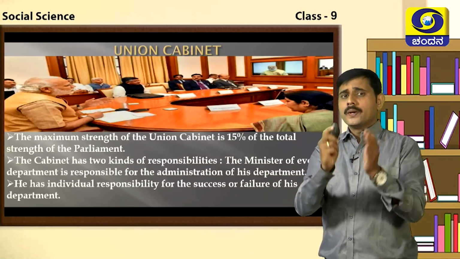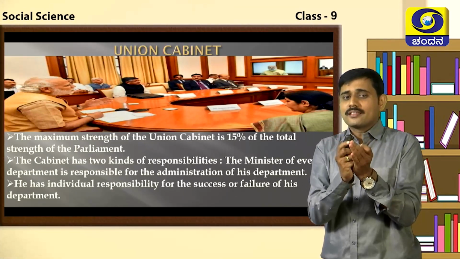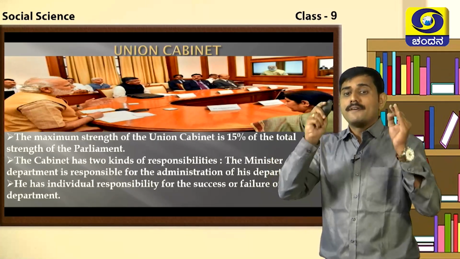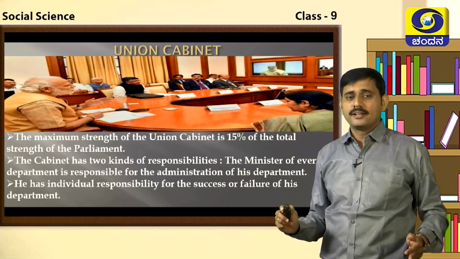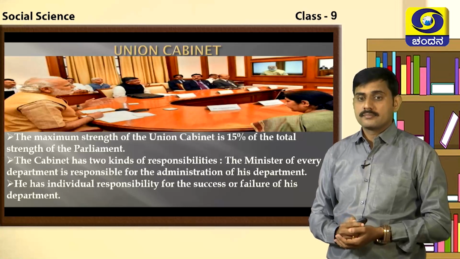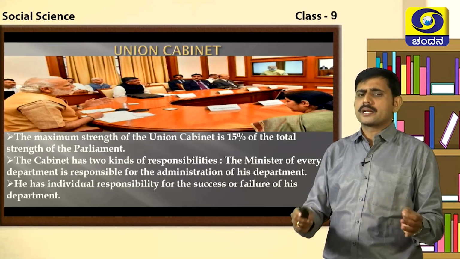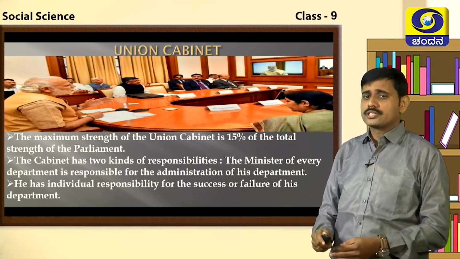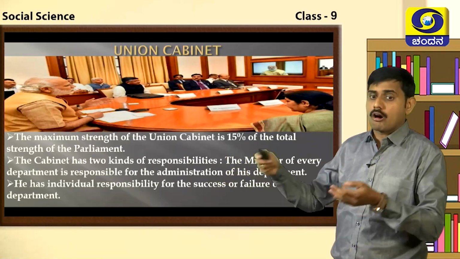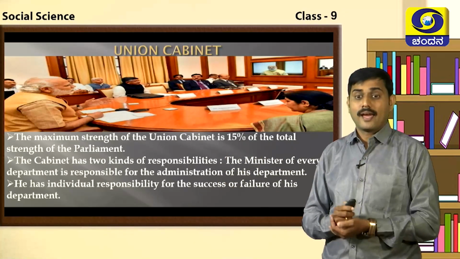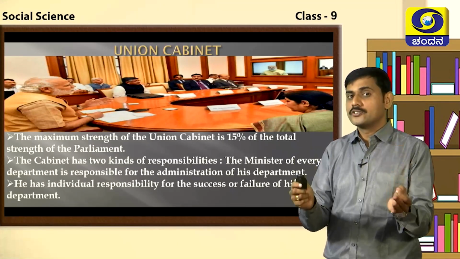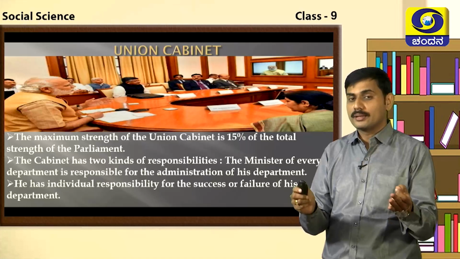And the Union Cabinet, what is the strength of the Union Cabinet? The strength of the Union Cabinet should be 15% of the total strength of the Parliament. And the Cabinet has two kinds of responsibilities. The minister of every department is responsible for the administration of his department. He has individual responsibility for the success or failure of his department, as well as collective responsibility. All of them are responsible in the government, including the Prime Minister.